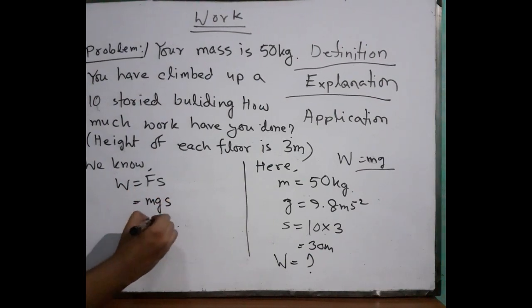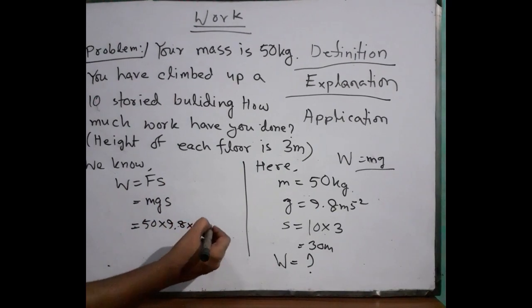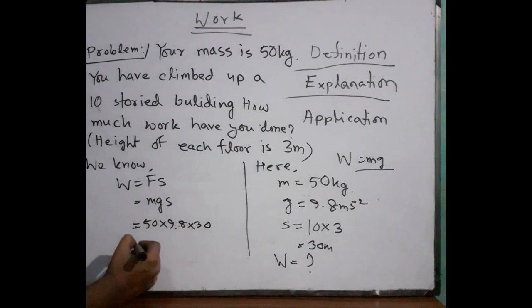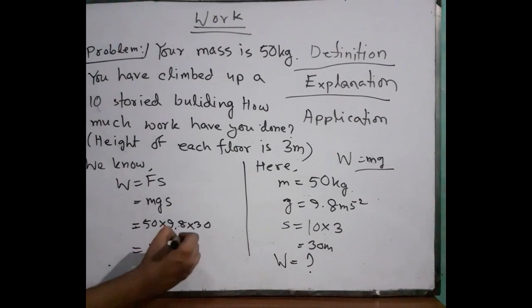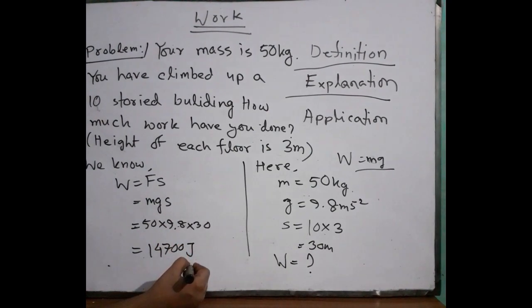In S we can write the same one. So what is m? 50. What is g? 9.8. What is s? 30. Just multiply it and we can get 14,700 joule. Joule means, already I told you, joule is the unit of work.